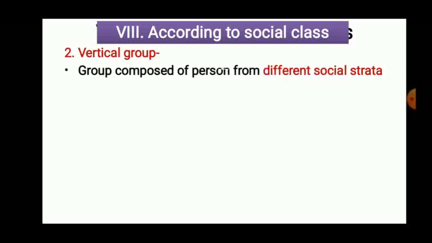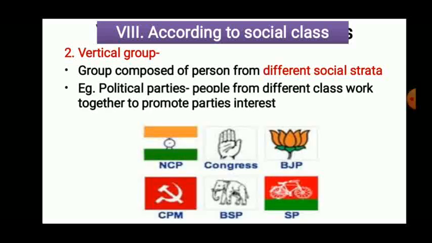That is horizontal group. Now the second one is the vertical group. Group composed of persons of different strata, different layers. For example, political parties. So in political parties, the people are from different classes. Higher class people are there, middle class, lower class. All class people are present in that particular group.